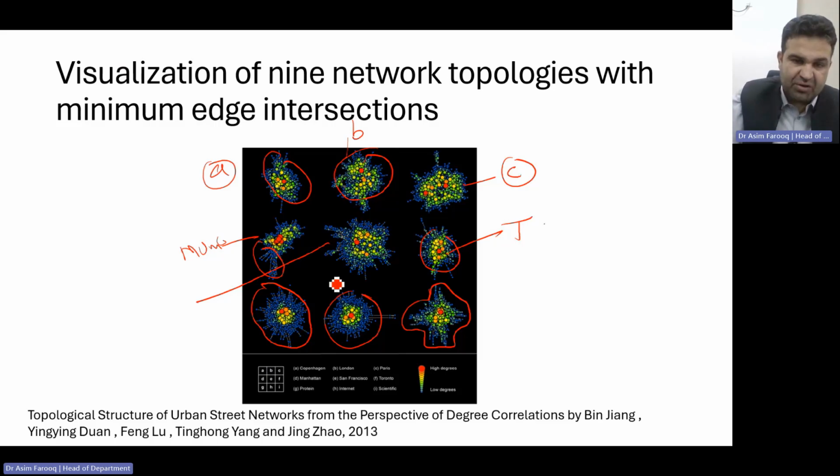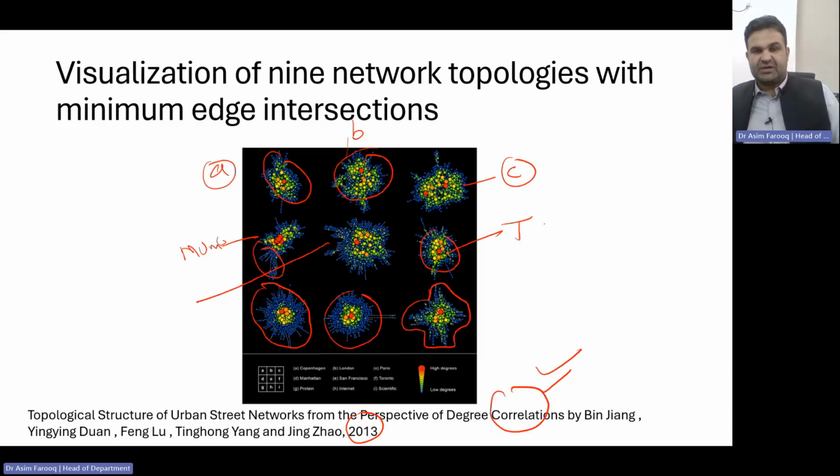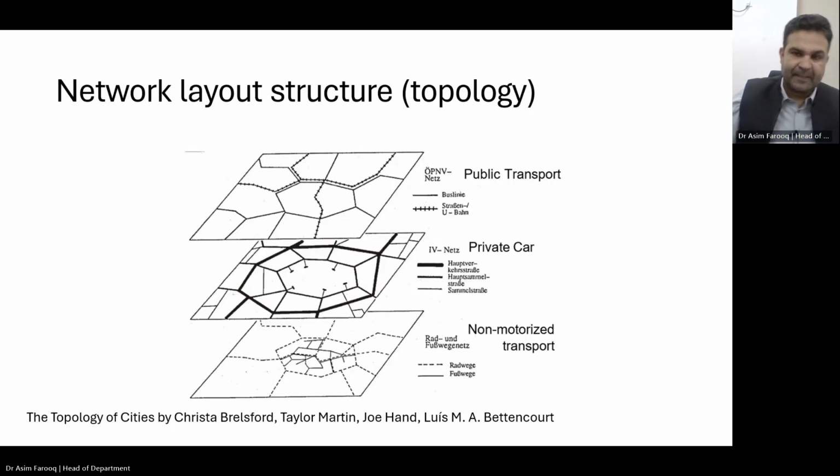I would strongly recommend reading the article published in 2013. The article title is Topological Structure of Urban Street Network from the Perspective of the Degree of Correlation. You should understand a bit more detail from that article.